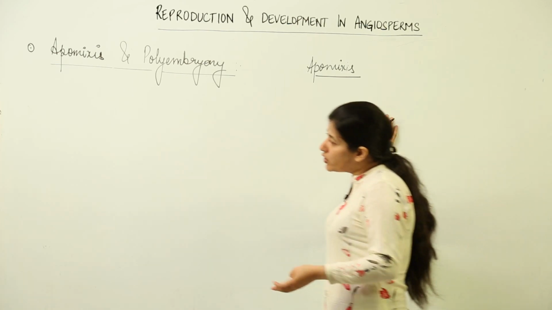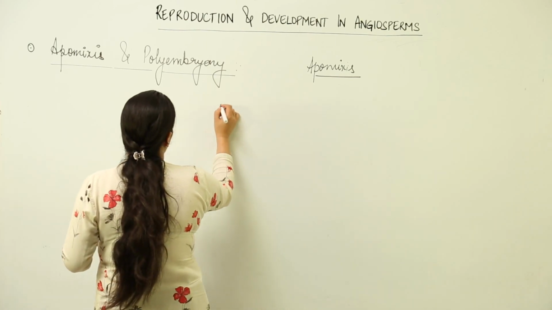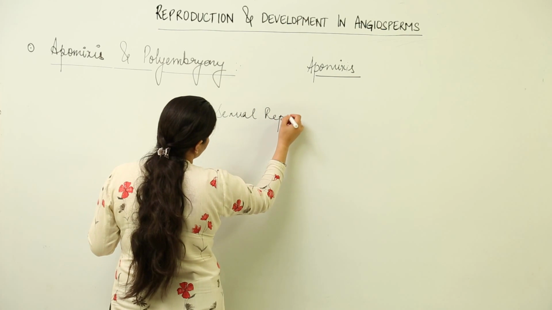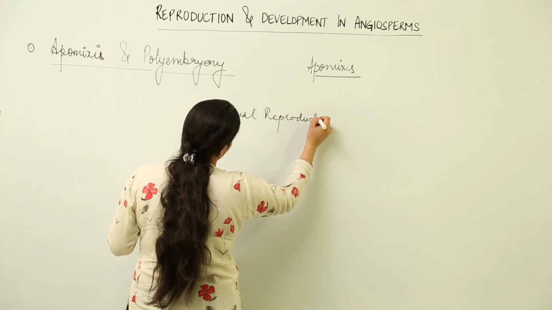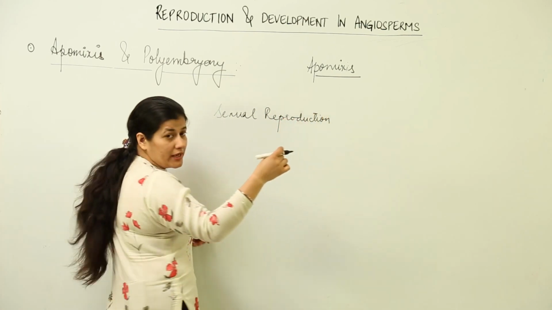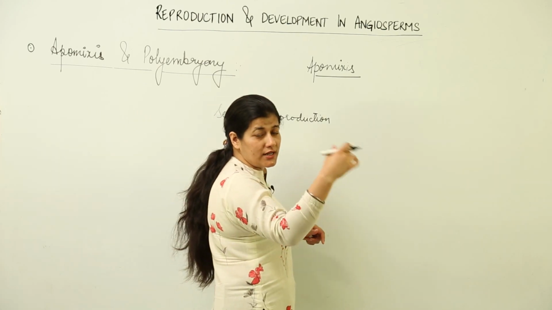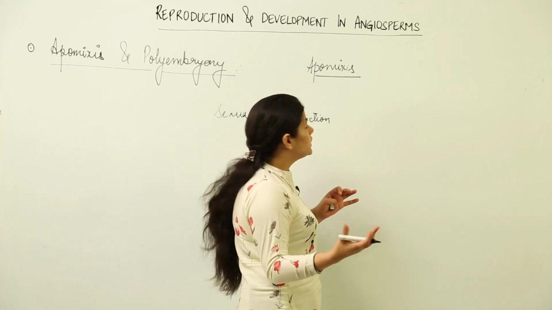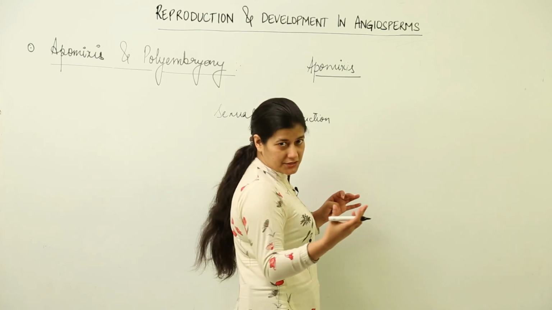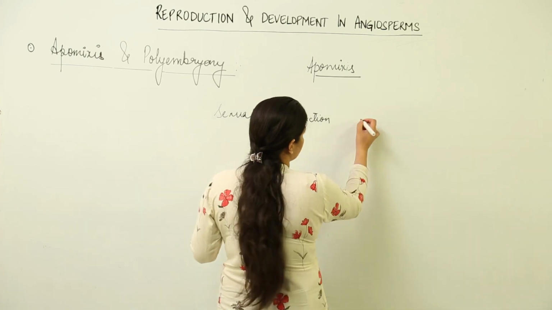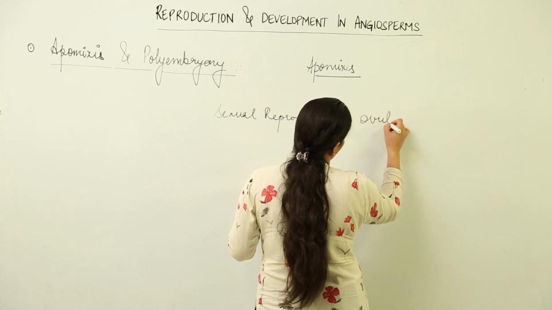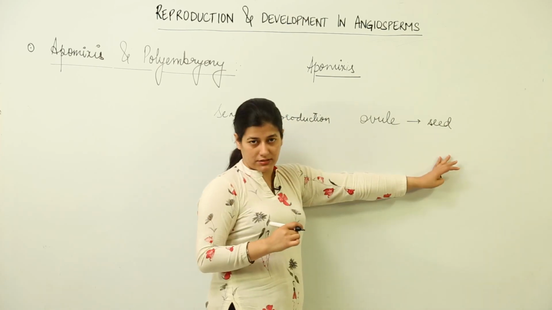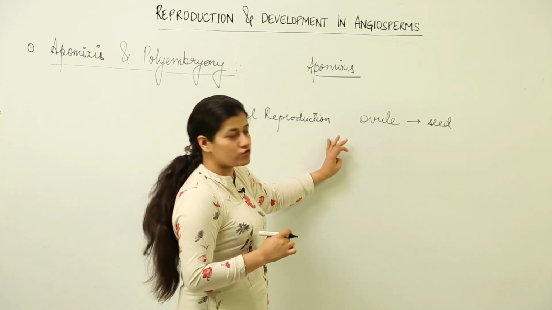Now for knowing what is being mimicked, you need to know what is the consequence of sexual reproduction. Whenever sexual reproduction occurred, we had seen that two gametes combined, they gave rise to a zygote. That zygote transformed into an embryo. That embryo gave rise to the seed later on. Alright. So we see the transformation of ovule to seed after fertilization has taken place. This is what takes place in the sexual reproduction.